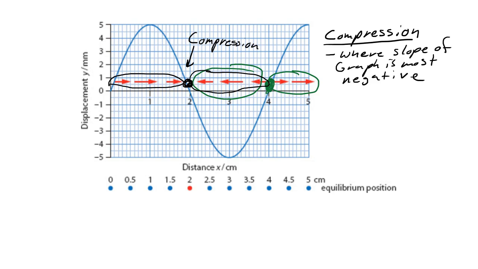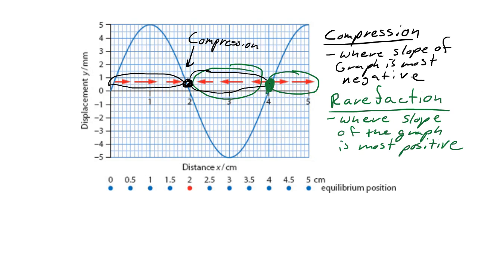And so we could say that the rarefaction can be found at the point on the graph where the slope is the most positive. And if you're able to identify the compressions and the rarefactions of a longitudinal wave, remember from before that two compressions are in the same phase, and therefore the distance between two compressions is one wavelength. And you could use the same thinking for rarefactions. The distance between two rarefactions would also be in phase, and therefore the distance between them is one wavelength.